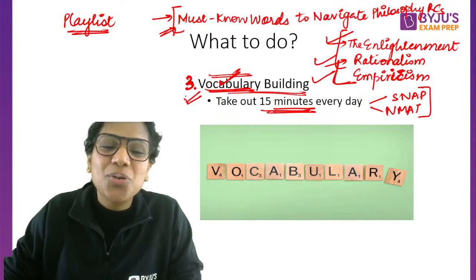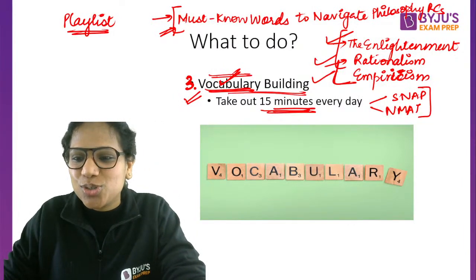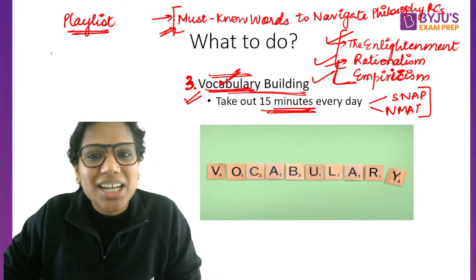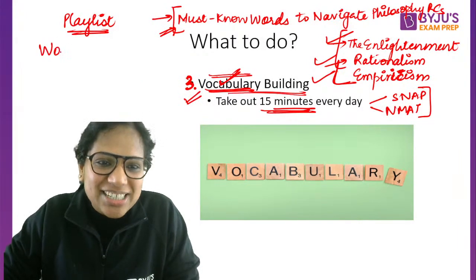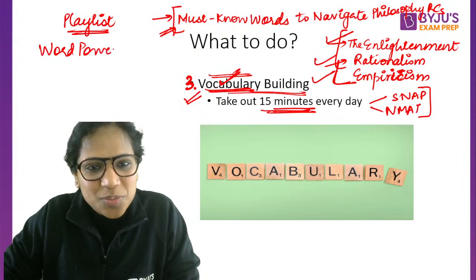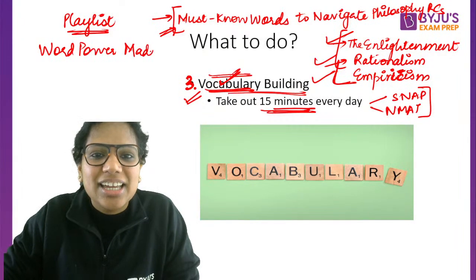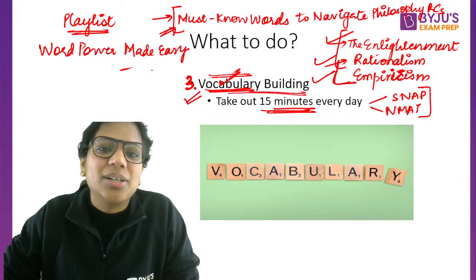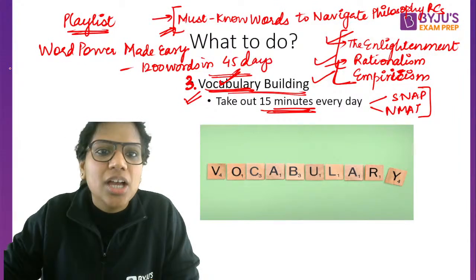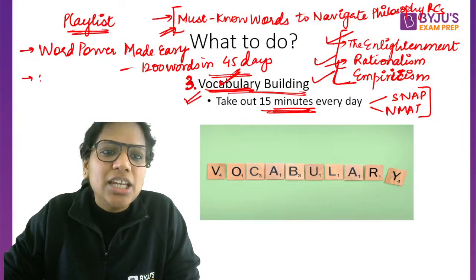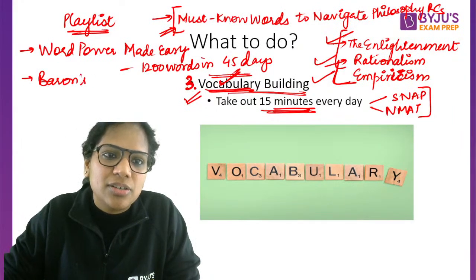Okay. So now comes the solution that I give again and again, something that I tell you almost every single time: Word Power Made Easy. Go for this book. It will definitely add about 1200 words to your vocabulary in 45 days, which is a good number. Once you are done with this, then you can go for Barron's list.